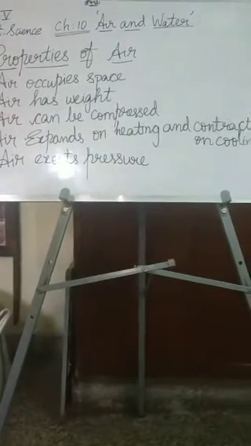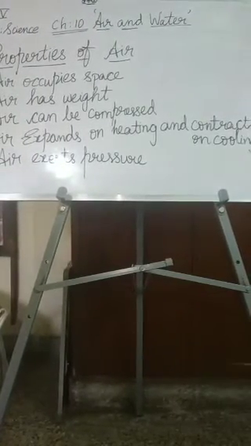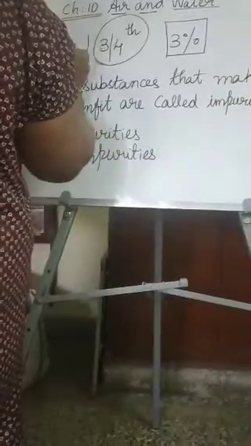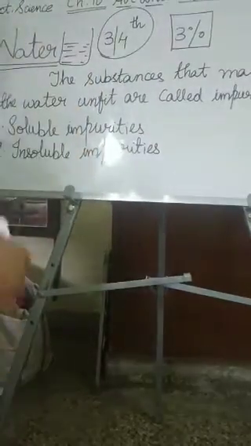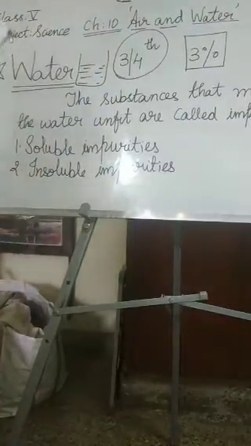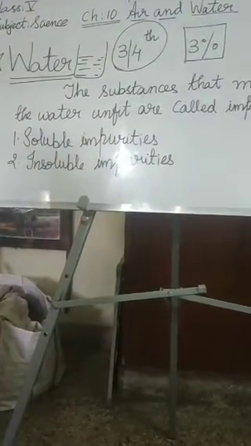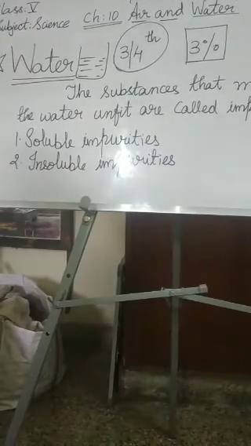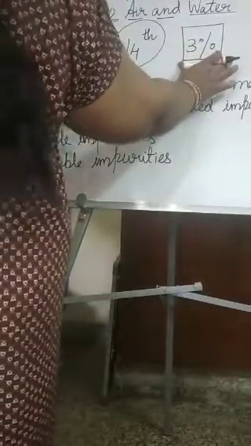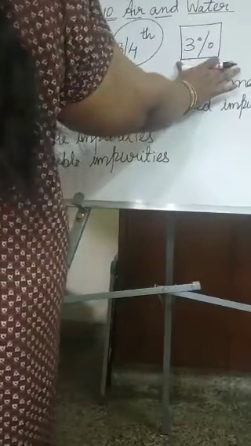Now, next we are entering the next segment of our topic, which is water. Yes, water, children. Water is very important. Without water our survival is not at all possible. After air, the second most essential thing in our life is water. All living things need water, and 3/4 of our earth's surface is covered with water, children. Only 3% of total water can be used for drinking. About 97% of water is in oceans and contains salt.